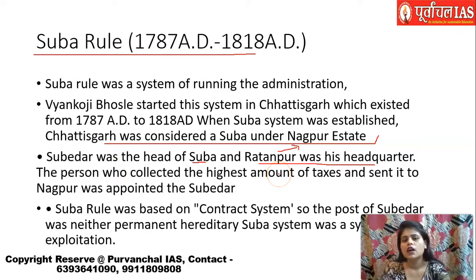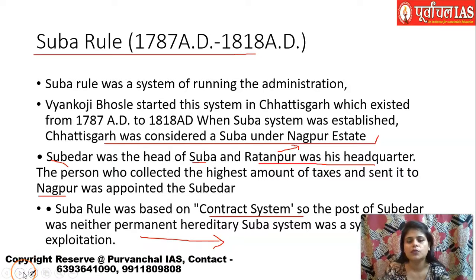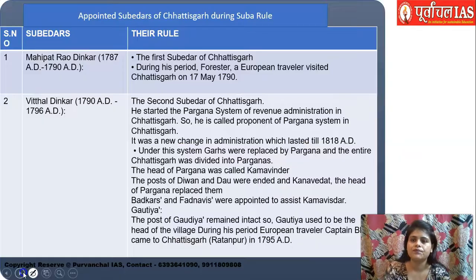So this particular thing continued. Now this Subedar was the person who collected the highest amount of tax, and they then used to send it to Nagpur. So basically the Subedar was the total in charge of this particular area wherever he or she was appointed. And then this Suba rule was based on a contract system. Please remember that it wasn't any kind of permanent or hereditary, nothing like that. Any person would be appointed as a Subedar for a certain period of time on a contract basis, and then they used to come to the place to which they were appointed.